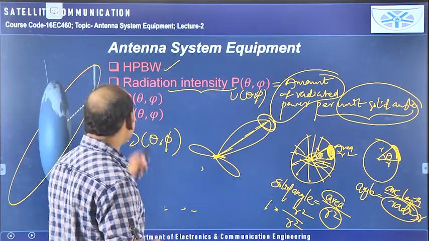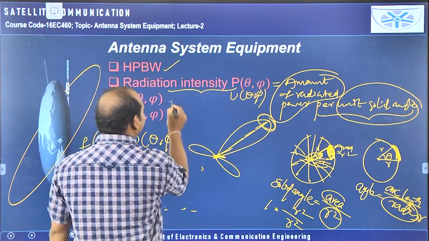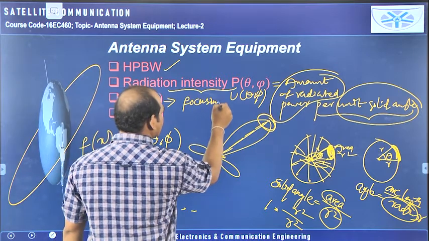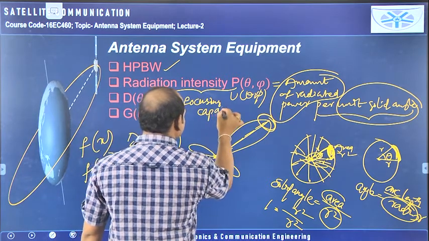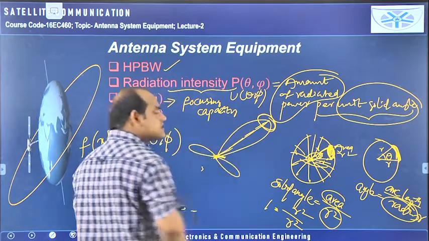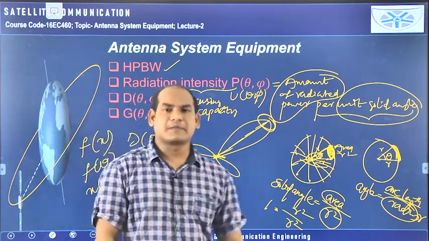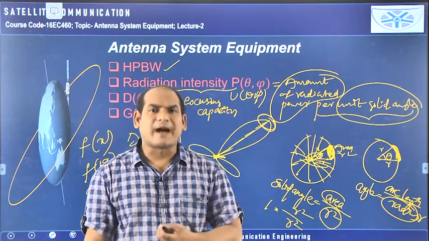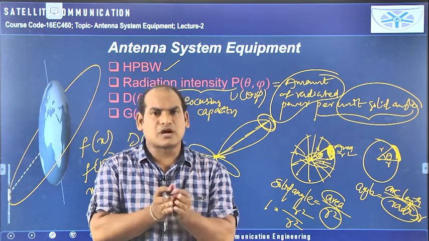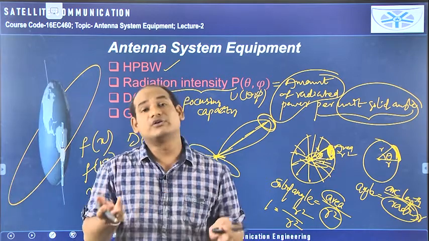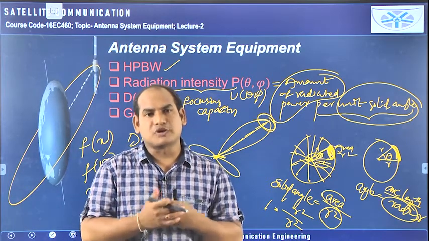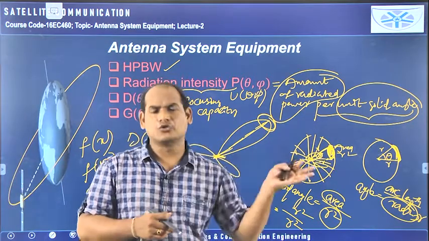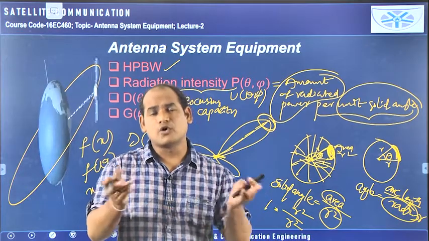Now we will see what directivity is. Directivity is related to the focusing capacity. Why you need more focusing capacity depends upon the application. If I want only point to point communication, from one user to another user, I need not communicate to a large region, to all the people available in India.